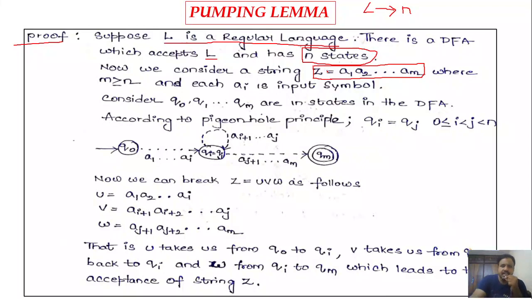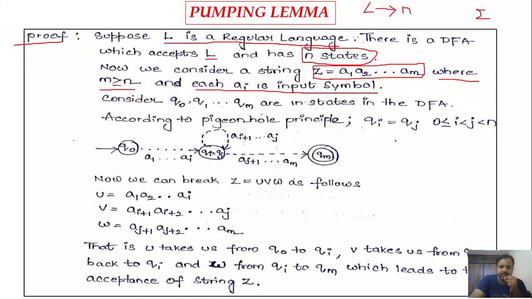So here z consists of a sequence of terminals like a1, a2, a3, so on, am, where m is greater than or equal to n, and each ai is an input symbol taken from the alphabet set sigma.